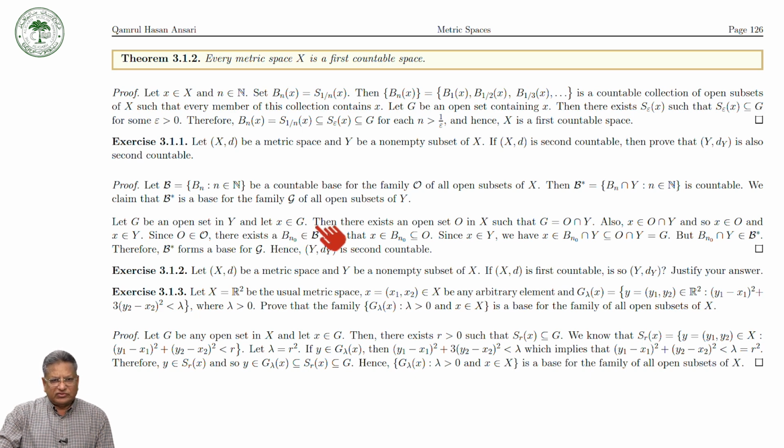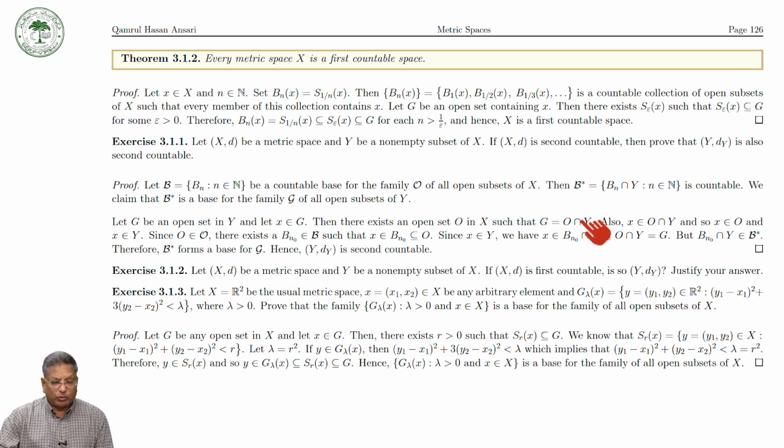Because x is in G, and G is an open set in Y, there exists an open set O in X. Because G is open in Y, corresponding to this G there exists an open set O in X such that G can be written as O intersection Y.